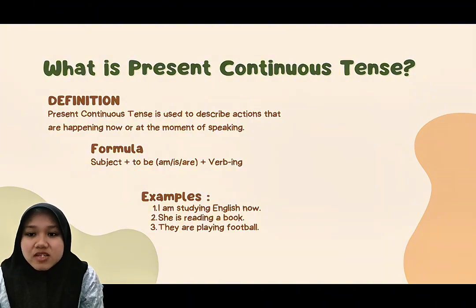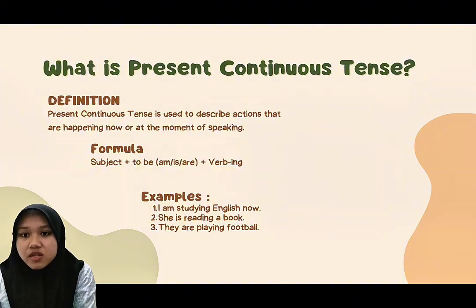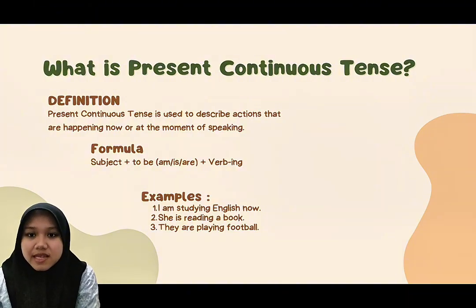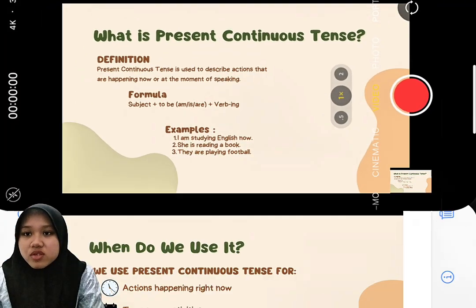To make present continuous tense, we use a formula. The formula is subject plus to be, like am or is or are, and then verb plus ing. The verb always ends with ing. Remember this. The verb always ends with ing. Let's learn more about when we use these tenses.